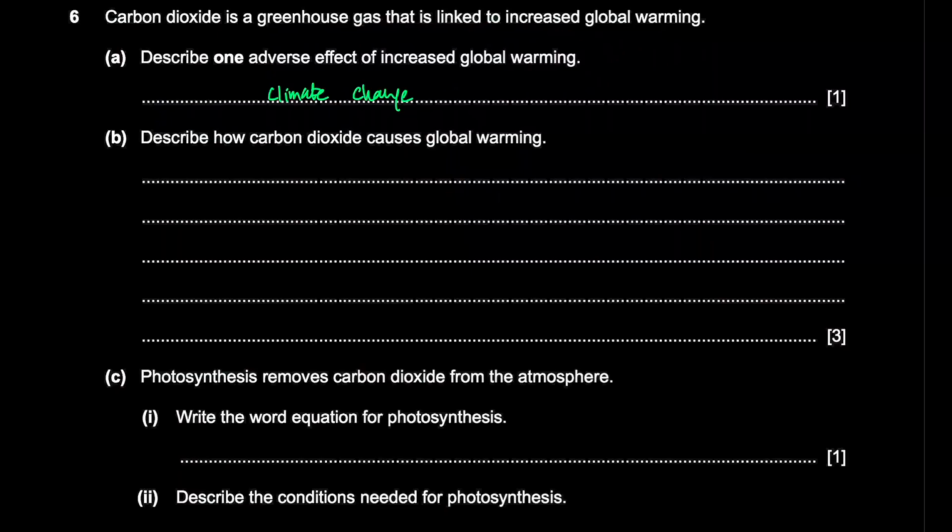Okay. Describe how carbon dioxide causes global warming. You guys should know that. Carbon dioxide, how does it cause global warming? So when you have a lot of excess carbon dioxide from man-made sources, the excess carbon dioxide absorbs thermal energy, or heat.